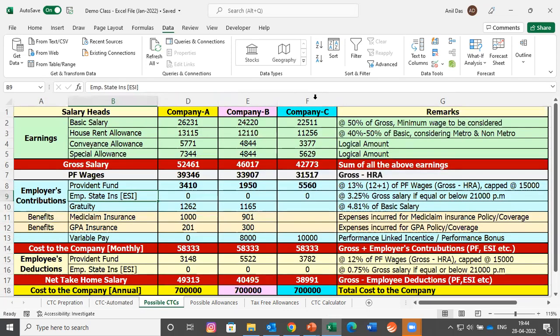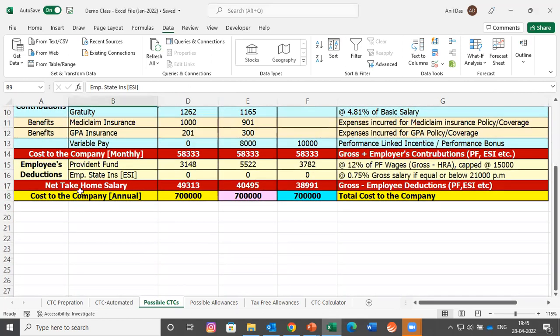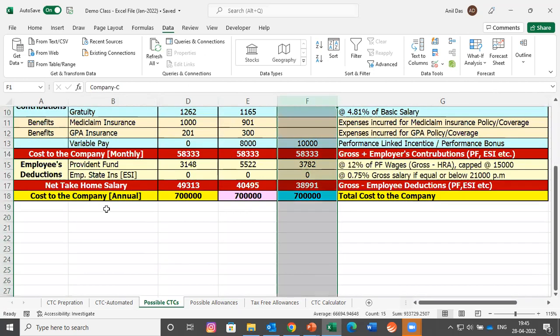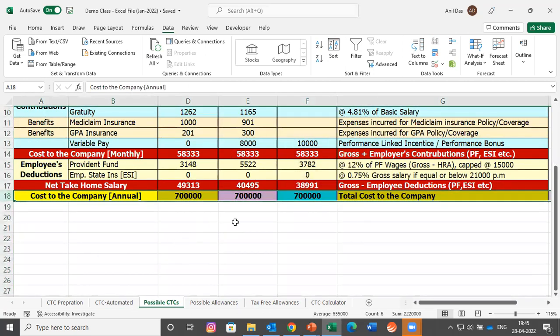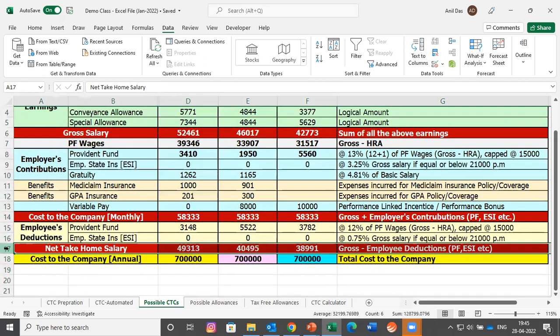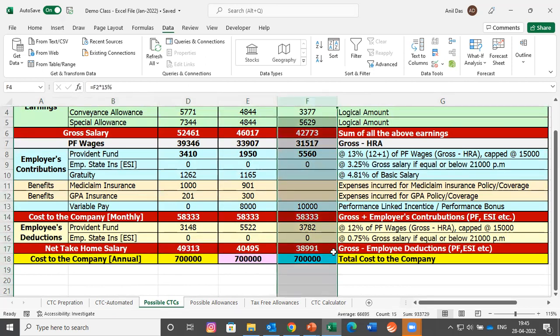At the very beginning of the demo session, we had a poll where we asked whether the take-home salary of all the persons would be the same or not. So there are 3 companies, company A, company B, and company C. All these companies are giving a CTC of 7 lakhs. But in company A, the take-home salary is 49,313. In company B, the take-home salary is 40,495. And in company C, the take-home salary is 38,991. All the companies are giving the same CTC of 7 lakhs, but the take-home salary is different.